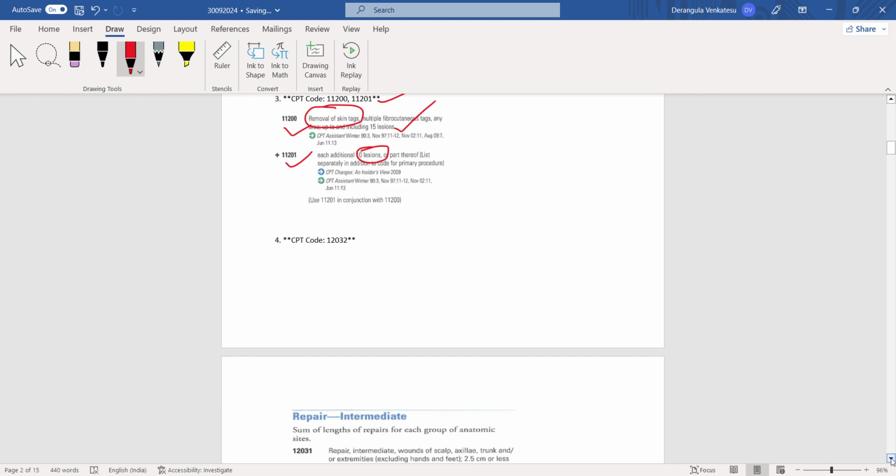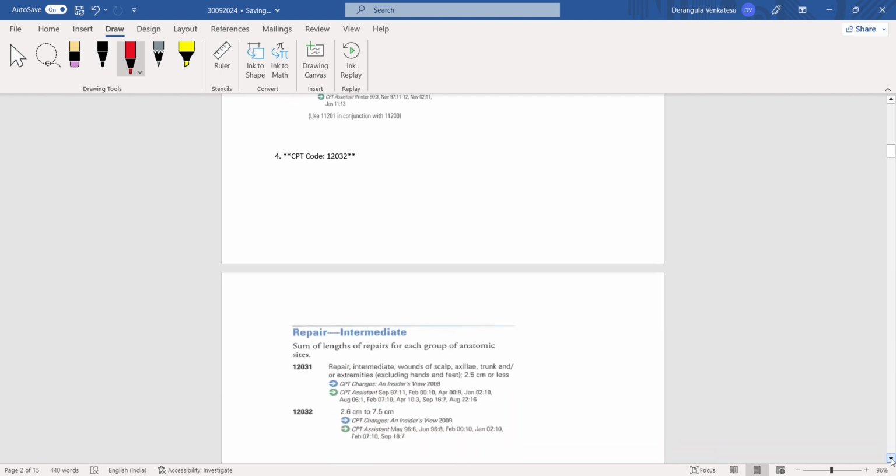And next question they have asked on intermediate repairs. They have asked about intermediate repair of wound of scalp, axilla, trunk, and or extremities. It is 2.6 centimeters to 7.5 centimeters they have asked. The first code is for 2.5 centimeters or less, and the second code is 12032 for 2.6 centimeters to 7.5 centimeters, and they have asked that question, 12032.